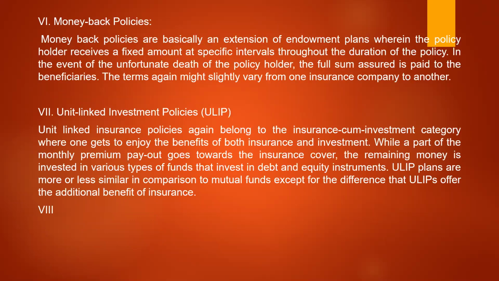Now we have one more category called money back policies. In certain cases, the policy holder is not interested to pay the premium regularly and get the money only at maturity. There are certain things happening with him, so in order to meet those expenditures, he is expecting the maturity amount in between. In such cases, money back policies are highly appreciated.